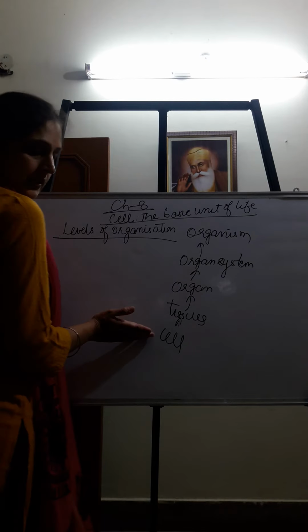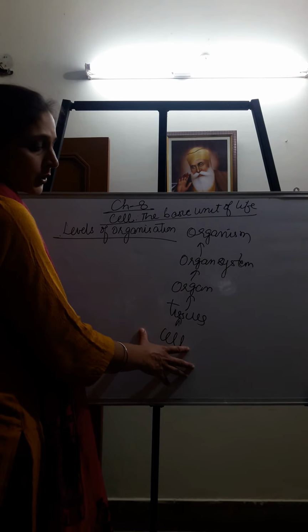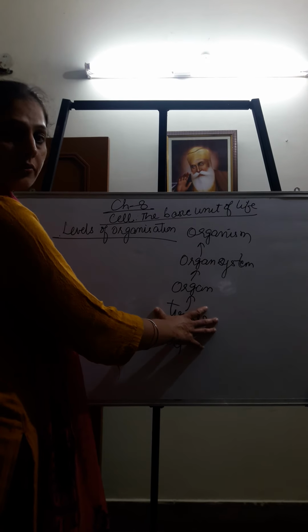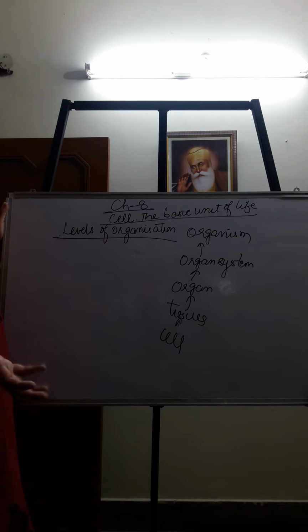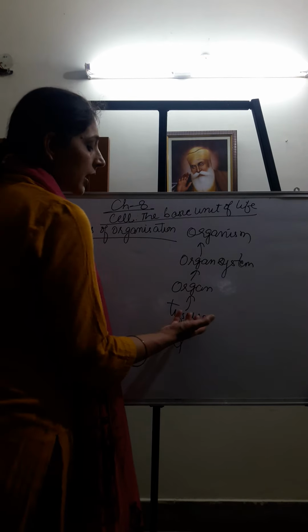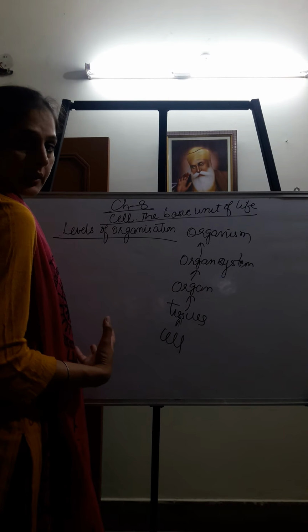So the cell is the smallest structural and basic unit. These cells combine together to form similar types of tissues which are specialized to perform a special function. Then specialized tissues form one organ.